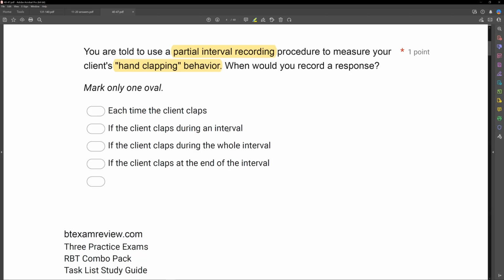So if we have 10 intervals, the most data points we can have for interval recording is 10. If the client claps during the whole interval, that's whole interval recording, not partial. And if the client claps at the end of the interval, momentary time sampling, not partial. If we're using partial interval recording to measure hand clapping behavior, we're going to record if the client claps during an interval, yes or no.